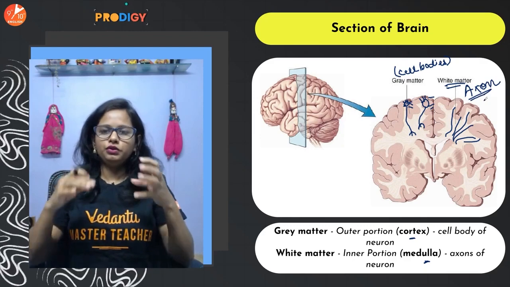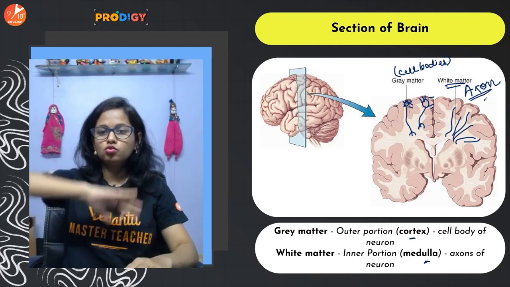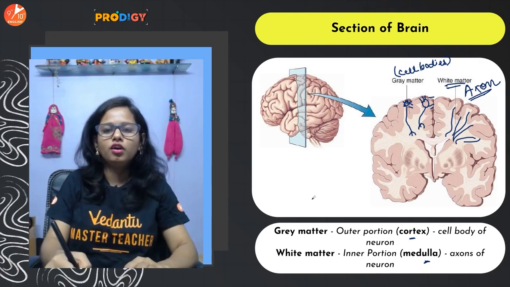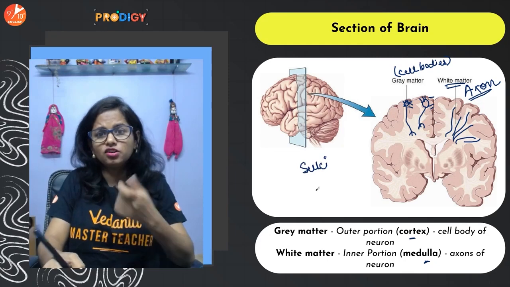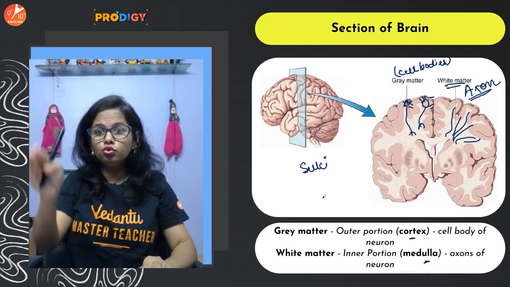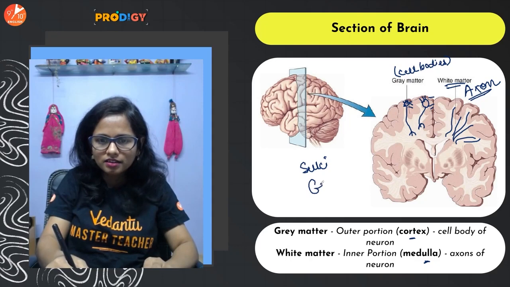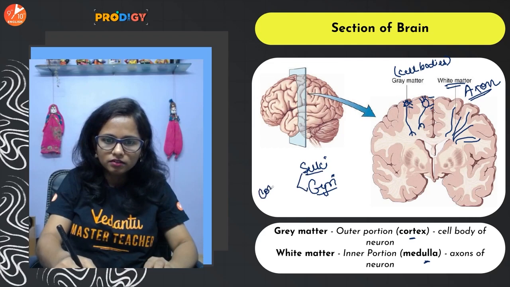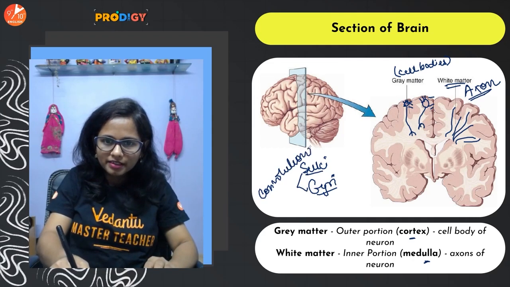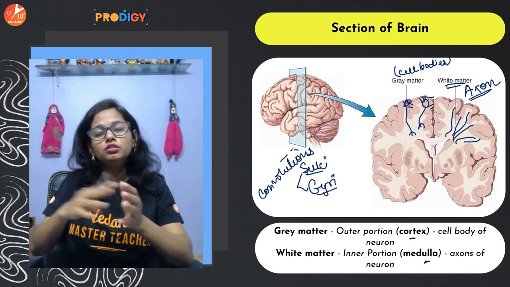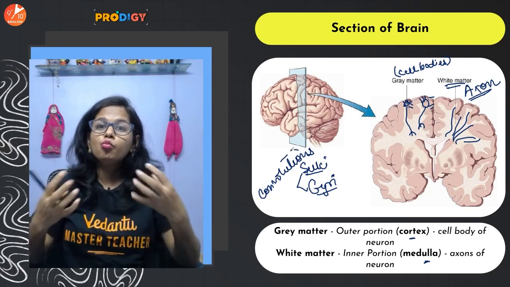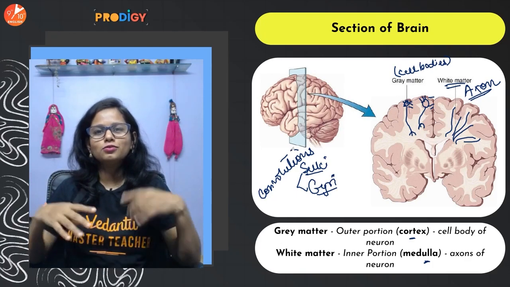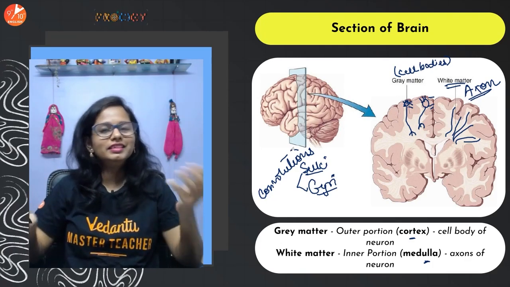Now if we look at the cerebrum properly, we see so many convolutions. The infolds are called sulci, singular sulcus, and the grooves that we see are called gyri, singular gyrus. So gyri and sulci are the convolutions present in the brain. These convolutions help to increase the surface area of the brain so as to accommodate more and more neurons, and that is responsible for intelligence. So the more the number of neurons, the greater the intelligence.